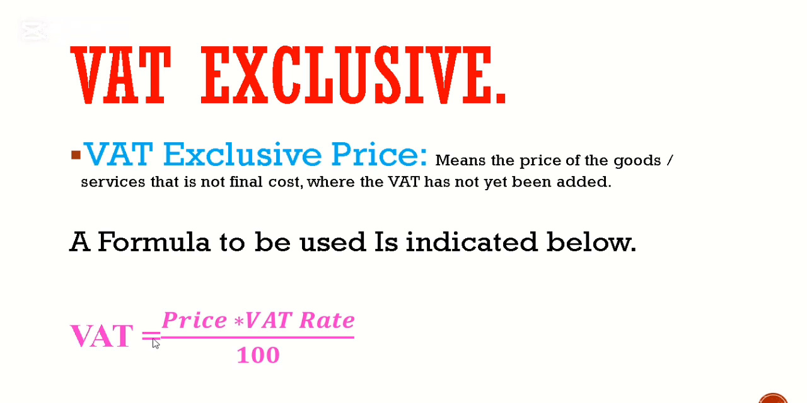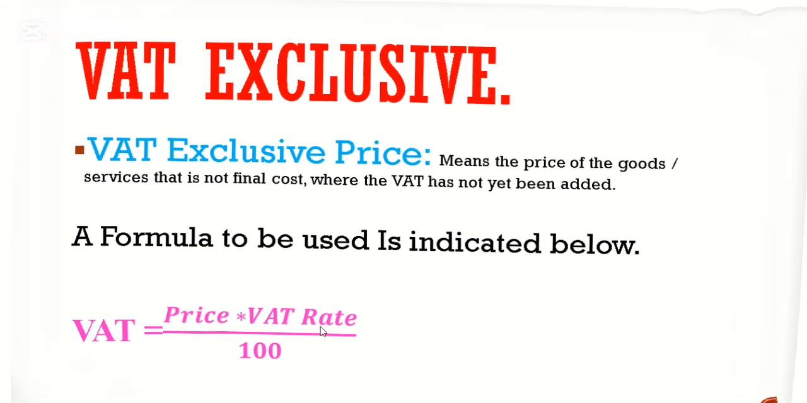VAT is equivalent to price. Remember, this is the value of the commodity times VAT rate over 100. This is as simple as that. You can see that this formula is quite different from the one I have shown you just now for VAT inclusive. Now we see that VAT will be equal to price times VAT rate over 100. Now again, when do we use this formula?